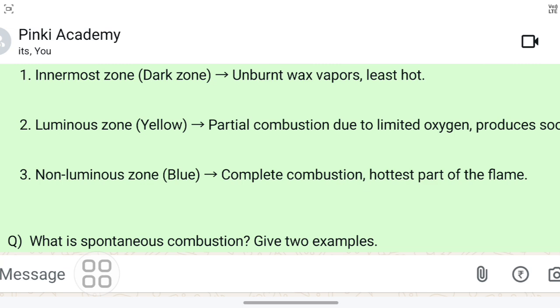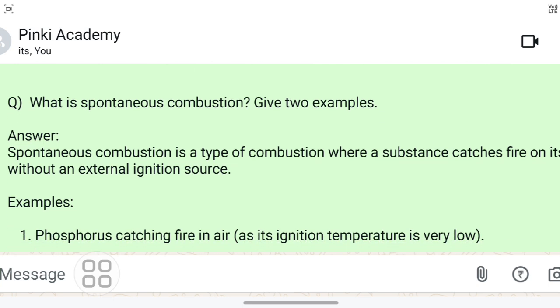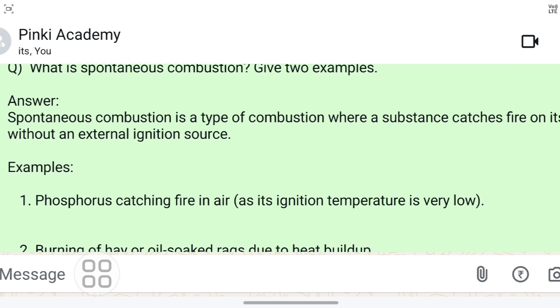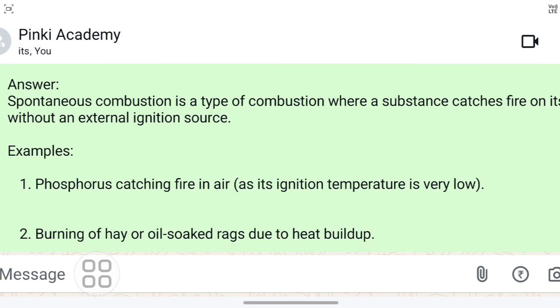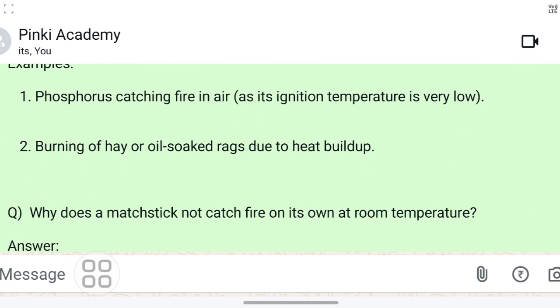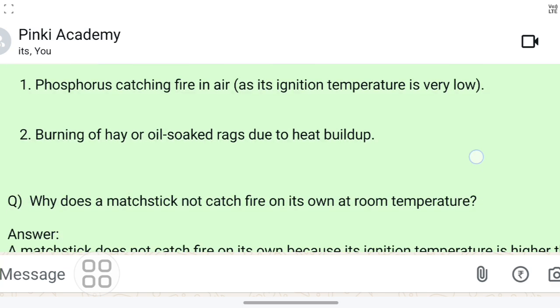Okay, next question, what is spontaneous combustion? Give 2 examples. Okay, spontaneous combustion is a type of combustion where a substance catches fire on its own without an external ignition source. Okay, what are the examples? Phosphorus catching fire in air as its ignition temperature is very low.